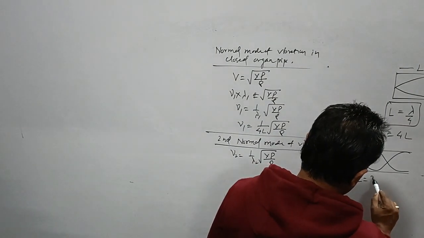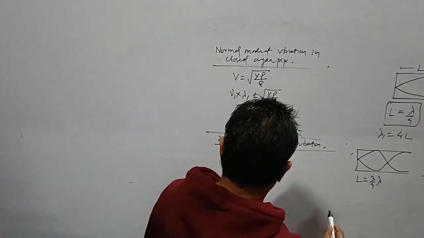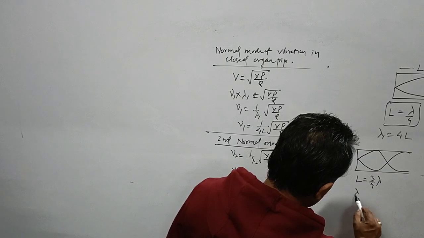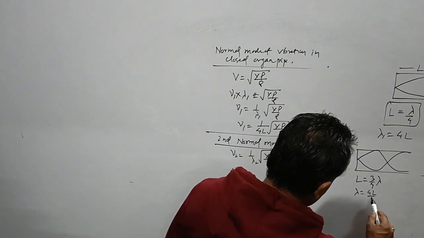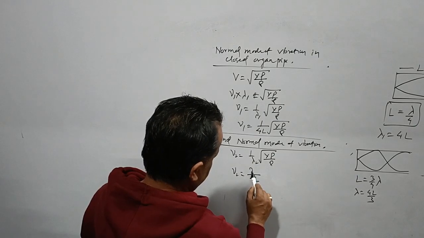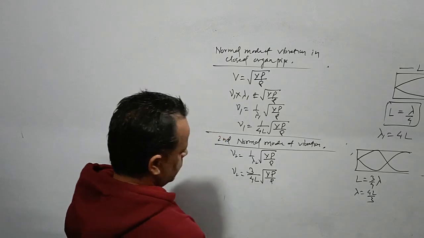In the whole length, what are we having? 3 by 4th wavelength. So lambda will be equivalent to 4L by 3. This is 4L, this is 3, and this is root over gamma p by rho.